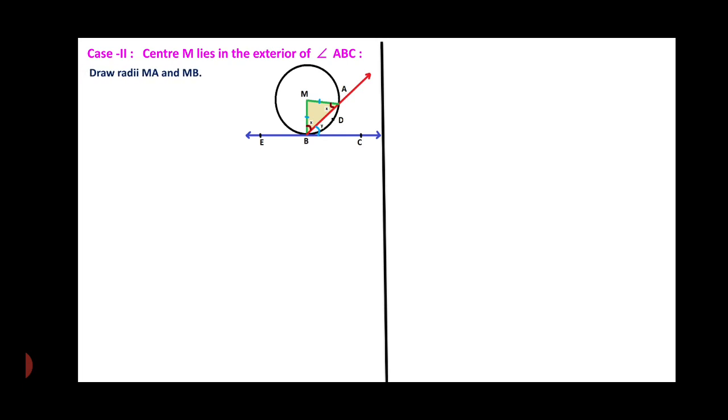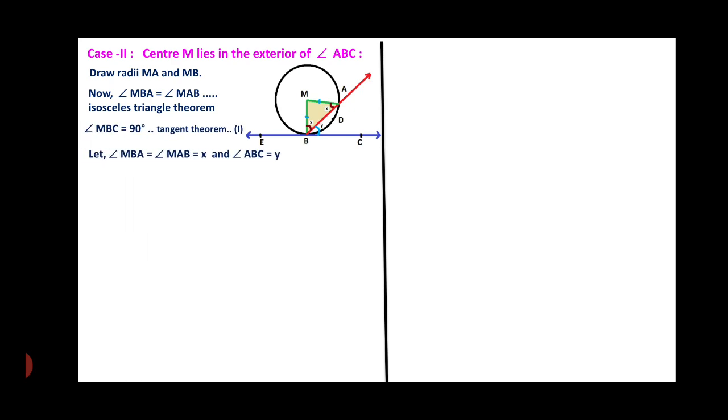Draw radii MA and MB, shown with green color. Now angle MBA is congruent with angle MAB, isosceles triangle property, since MA and MB are the radii of the same circle. Angle MBC is 90 degrees, tangent theorem, statement 1. Let angle MBA equal angle MAB equal x, and angle ABC be y.